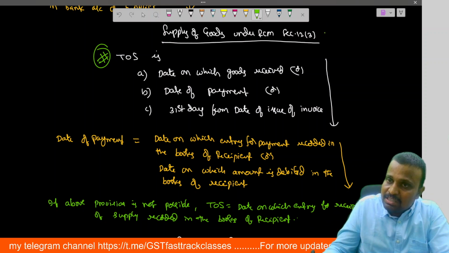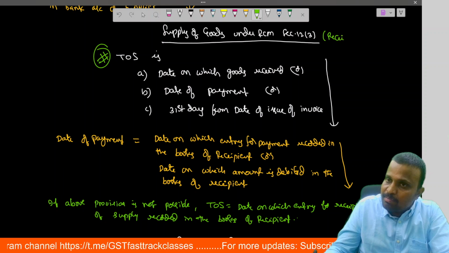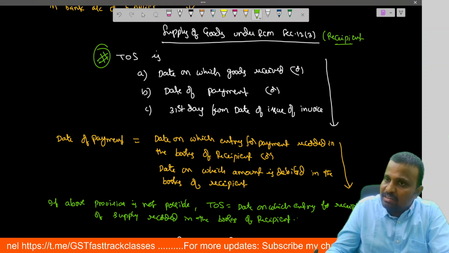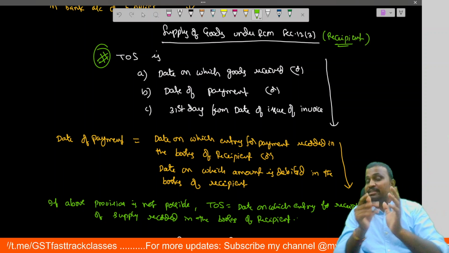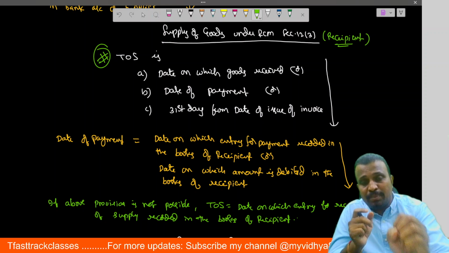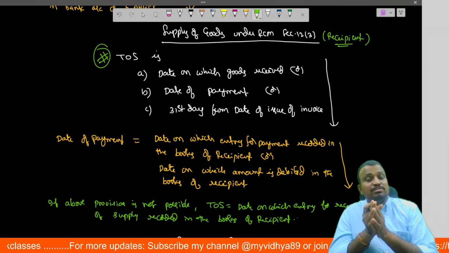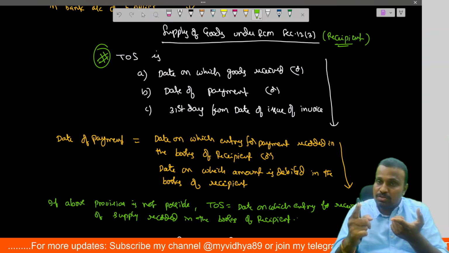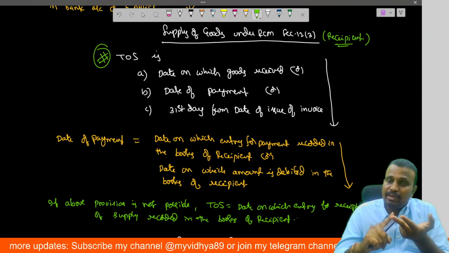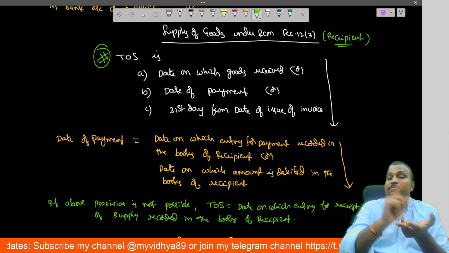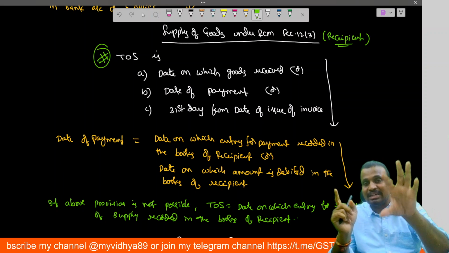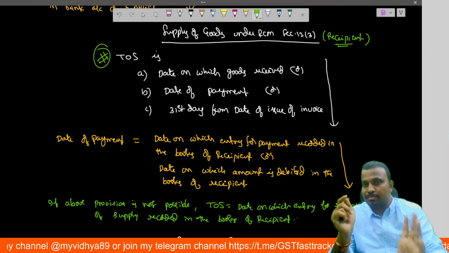Remember, this is calculated from the point of view of the recipient, not the supplier. This is said to be the time of supply.